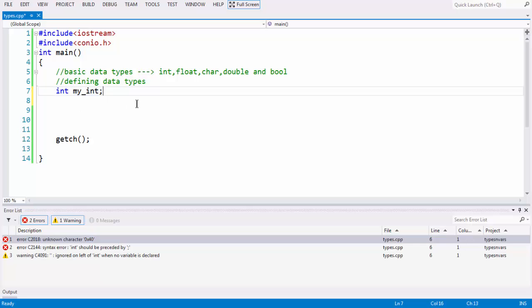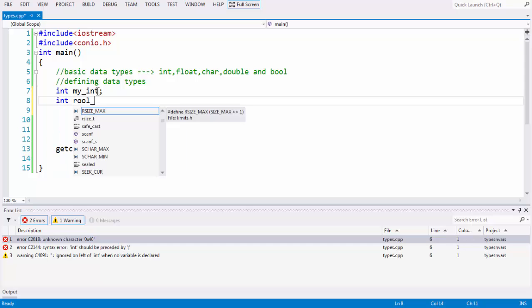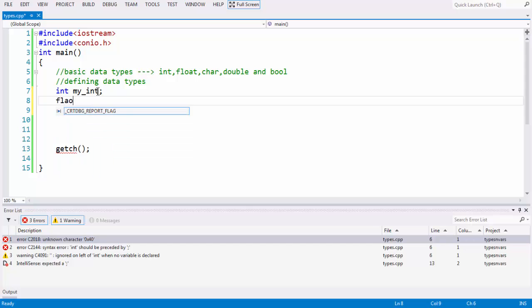It is also always a best practice to be more specific with variable names. Instead of using just a plain A or B, you need to be more specific when defining variables, like myInt or myNumber, depending upon the program you are writing. If you are developing a small application for collecting student data, you need to name the variable like int rollNumber, since student data typically has roll number as an integer. Let's define another variable for our next basic data type, float.